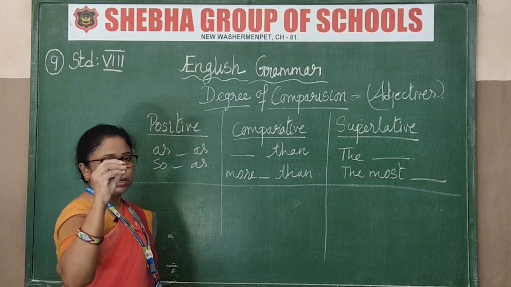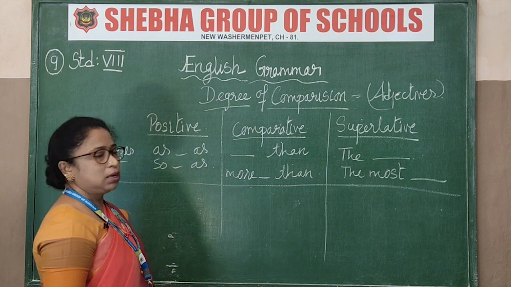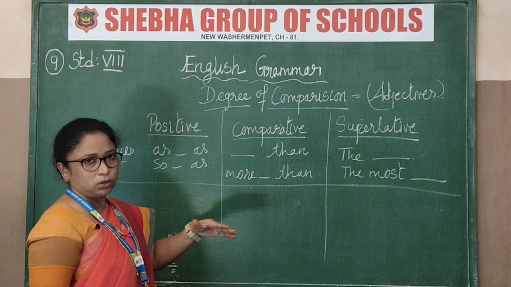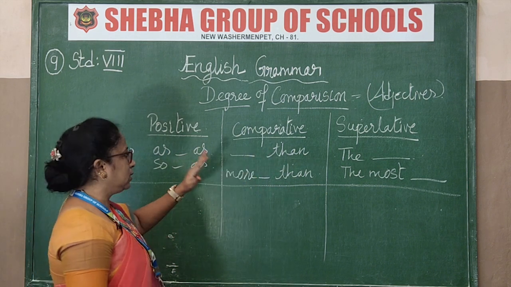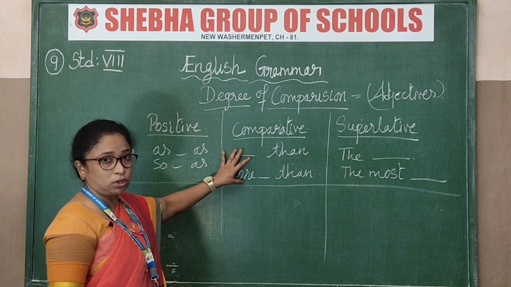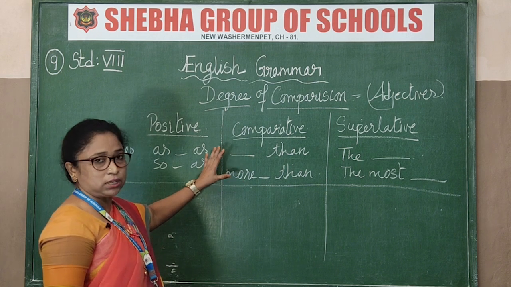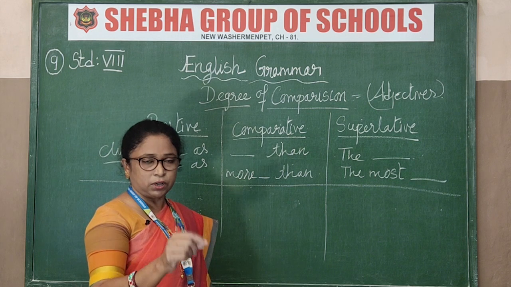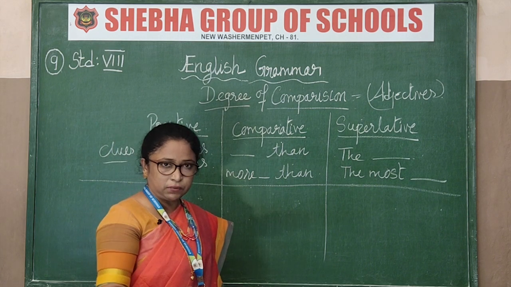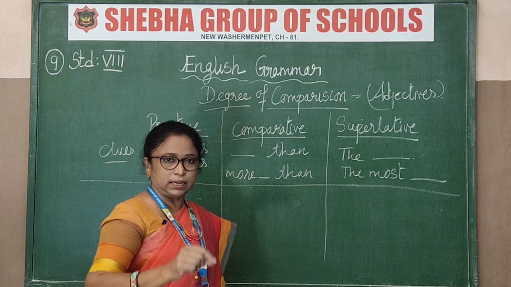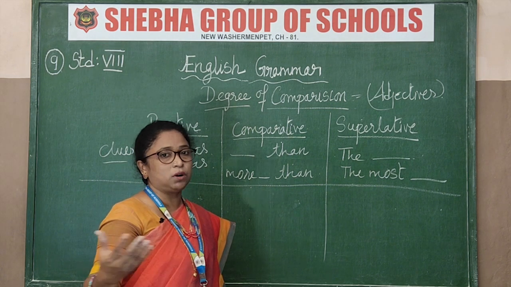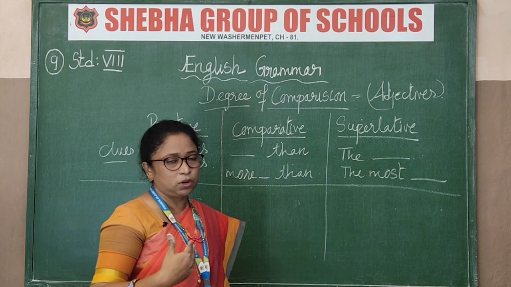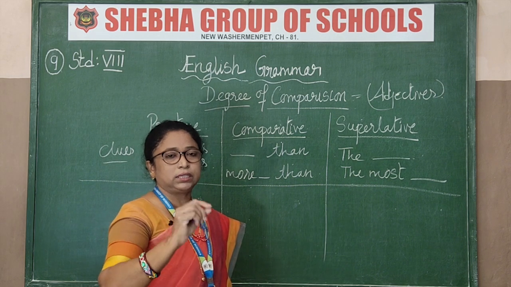What are the clues pertaining to these degrees? So how will you find out whether a sentence is positive or comparative or superlative? For that, these are the clues. Keep these clues in your mind. Don't ever forget it. As the video class is going on, you should have a note in front of you, English book, English classwork with you. Note down each and every detail. Because this explanation, though you read it in the book, you will not be able to understand. So it's better to write down each and every point, right?